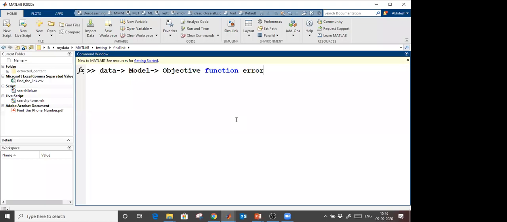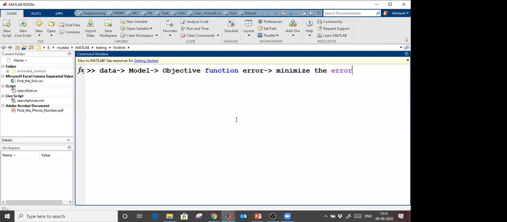Fine. And last, we try to minimize the error. Okay, this process happens: data, select the model, then error objective function, and minimizing that error.